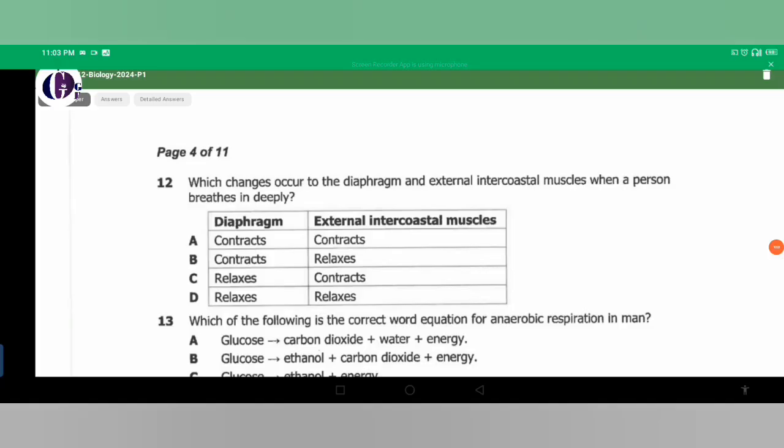The diaphragm needs to contract, meaning it's going to flatten, and the external intercostal muscles contract, meaning they're going to pull the rib cage upward and outwards. So the answer here is A for question number 12.